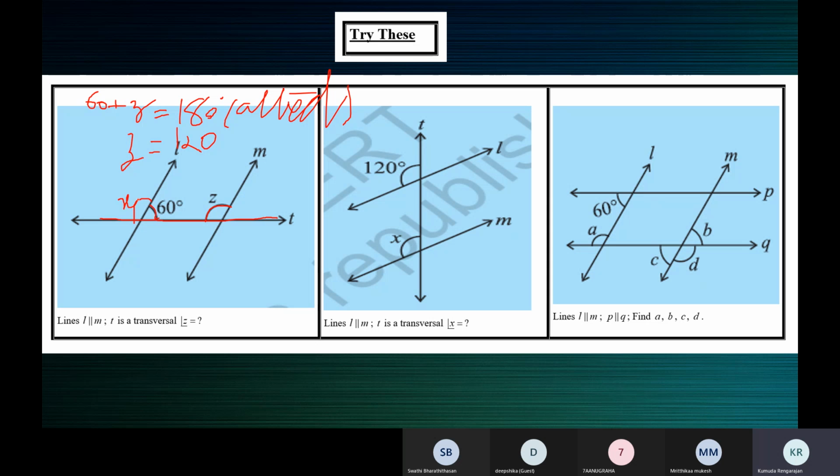Any doubts, children? No, ma'am, no doubts. You can also find X. X plus 60 is equal to 180. So X is equal to 180 minus 60, which is 120. In the figure, X and Z are corresponding angles, so they are equal. X is 120, Z is also 120. You can do it like that, or you can directly use allied angles or supplementary, like what you see on the screen.